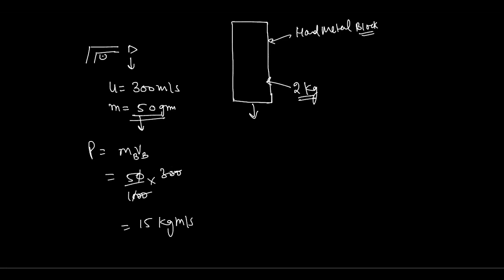Now if I'm saying this bullet is going to have this momentum, and this bullet is going to transfer all its momentum to this block, it means the initial momentum of this block is 0. The initial momentum of this block is 0. Why is it 0? Because it is not moving.